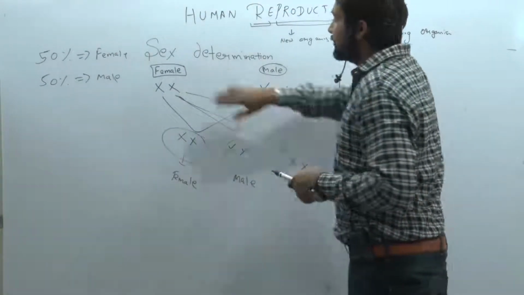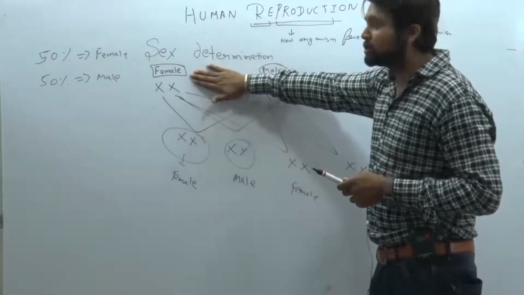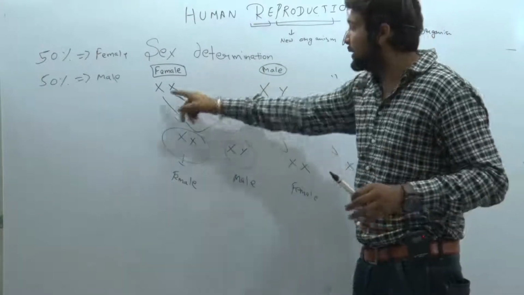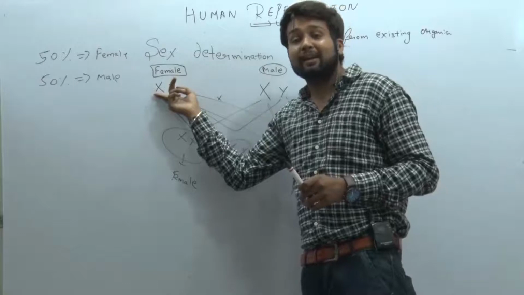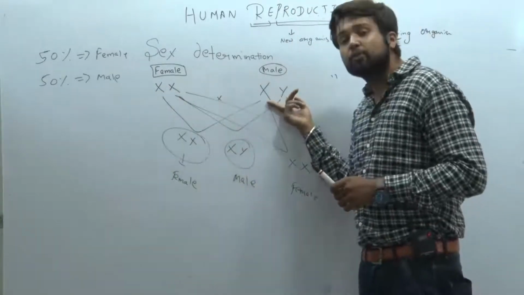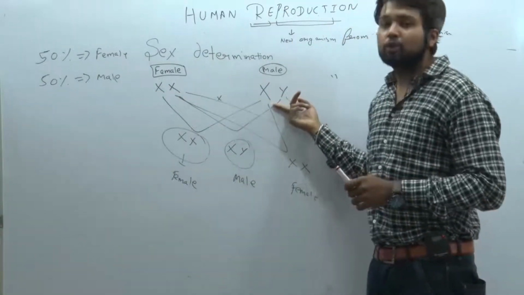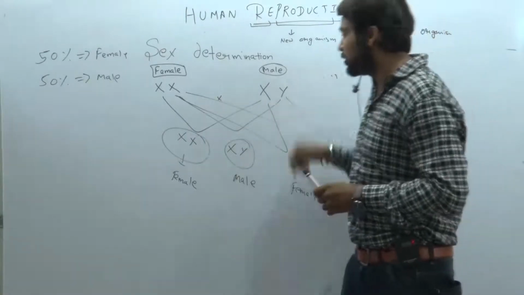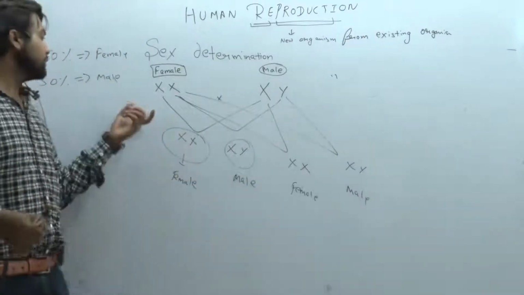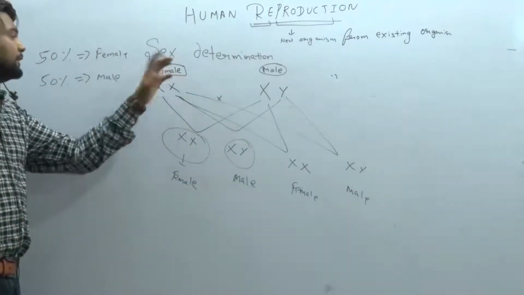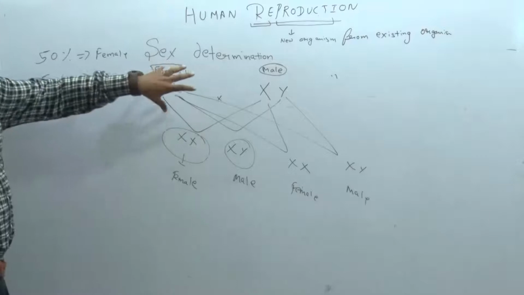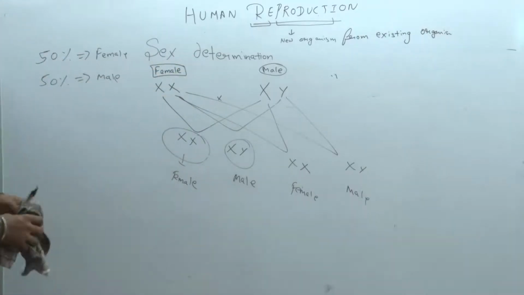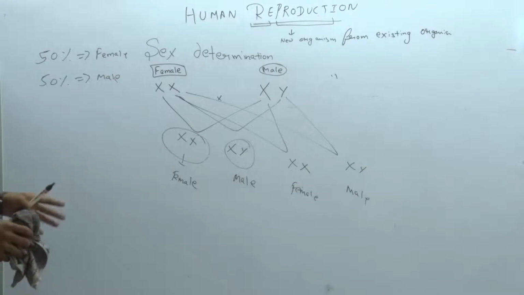We never say that the female is responsible for the determination of sex. The female has the same chromosomes, X and X, but the male has different chromosomes, X and Y. So we can blame the male for producing the females. But no doubt, it's good that from today the female will not be blamed. That is known as sex determination. Clear? Get it? Male and female, everything.